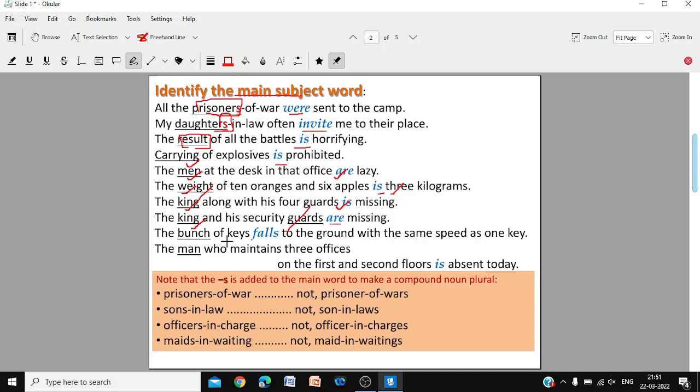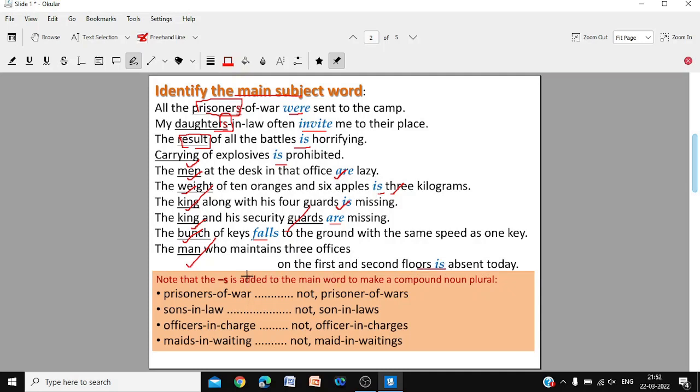The bunch of keys falls to the ground. The bunch falls, not the keys. The bunch, singular. The man who maintains 3 offices on the first and second floors is absent. The man is absent. Don't be confused by offices. Don't be confused by floors. The man, singular, is absent.